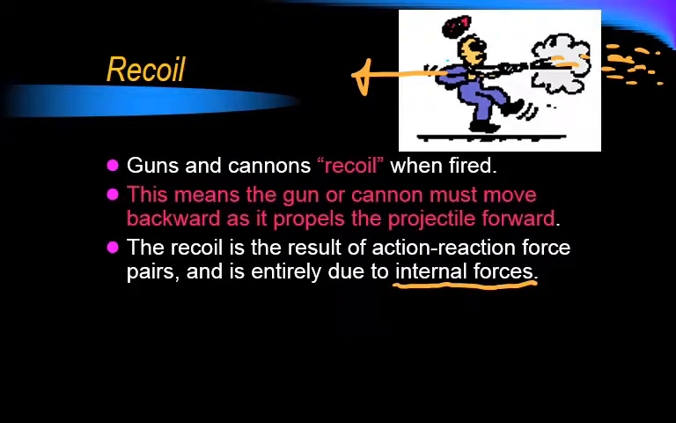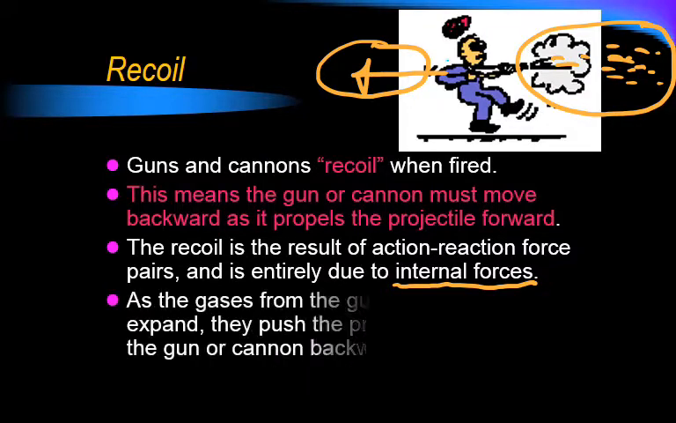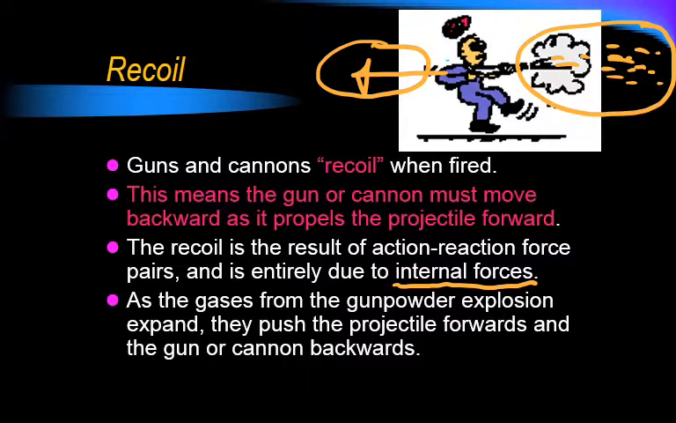The gun and the shot are both not moving beforehand. So for the conservation of momentum, if you start with 0 momentum, you have to finish with 0 momentum. The way that works out is the forward momentum of the projectile and the backward momentum of the gun. If you add those up, they still end up being 0 at the end. As the gas from the gunpowder expands, it pushes the projectile forward, the gun moves backwards, and we get that equal and opposite reaction.